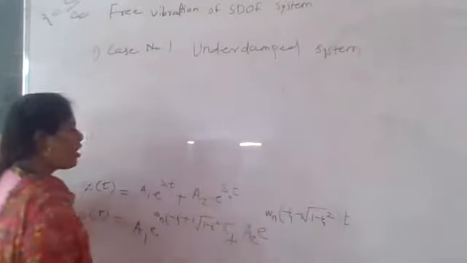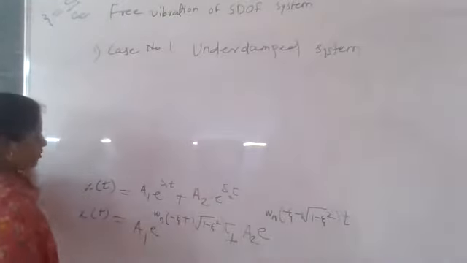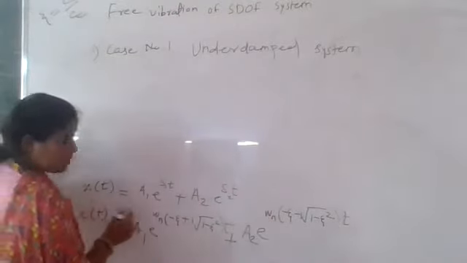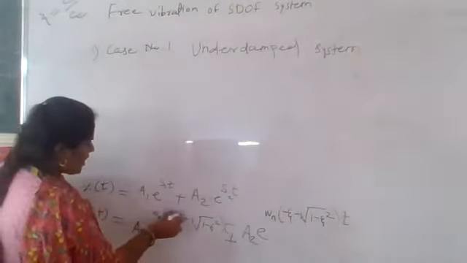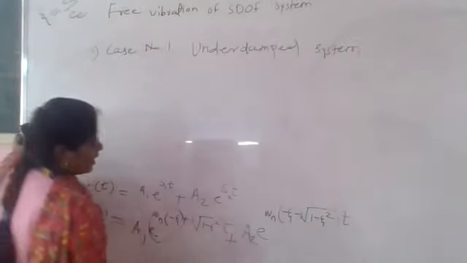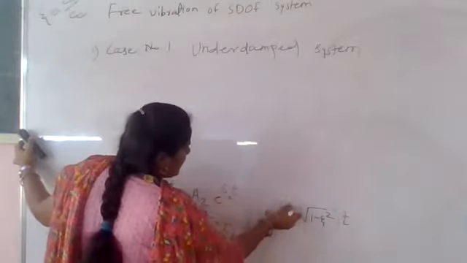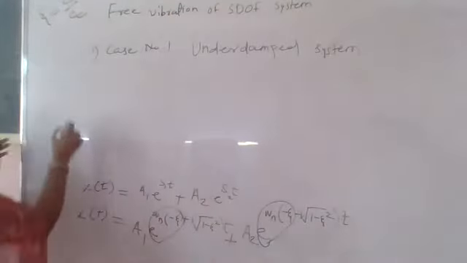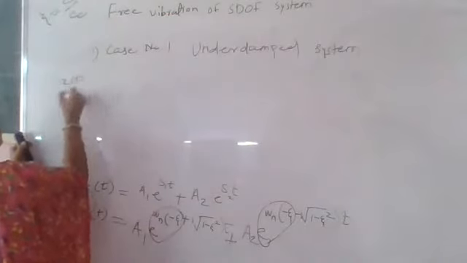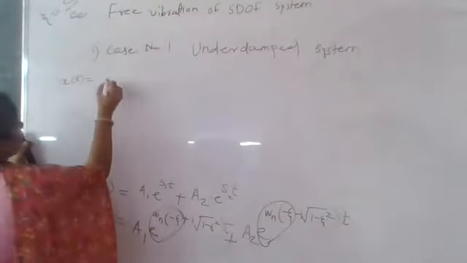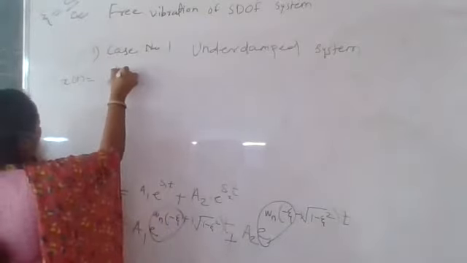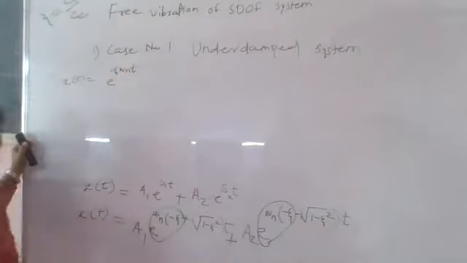Now tell me, what is the common term here? The common term is nothing but e raised to minus zeta omega n, which is common here, and here also e raised to minus zeta omega n is common. So take this outside and put the remaining terms inside. The common term is e raised to minus zeta omega n into t.